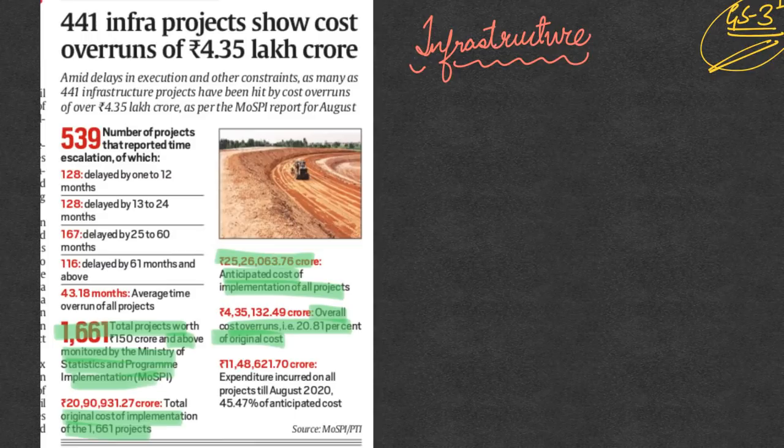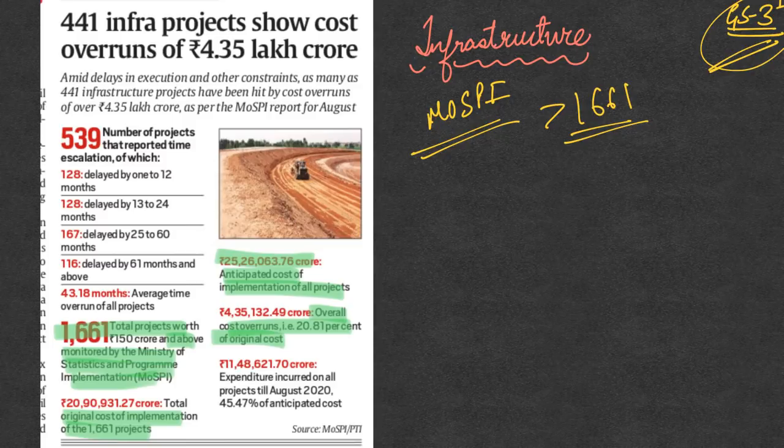Now the Ministry of Statistics and Program Implementation is monitoring more than 1,661 infrastructure projects. Out of these 1,661 infrastructure projects, each of them being more than 150 crores, it is seen that the original cost of all these projects was somewhere more than 20 lakh crore.